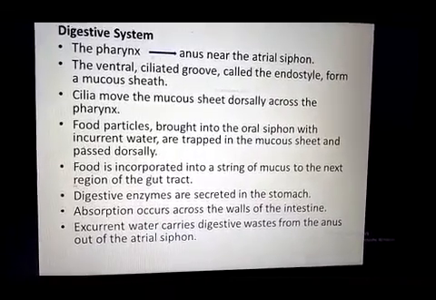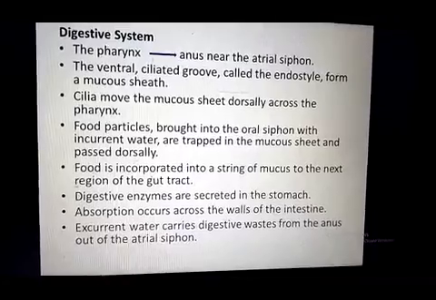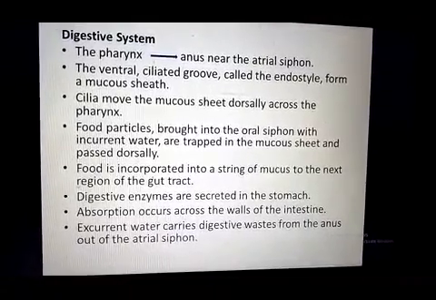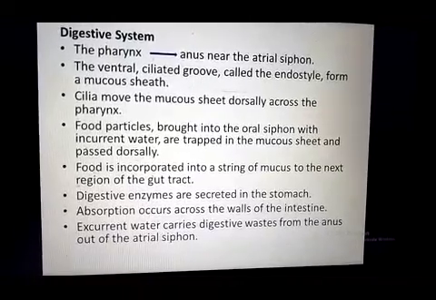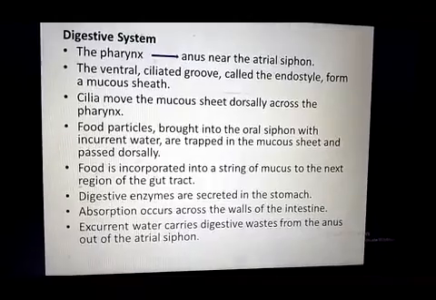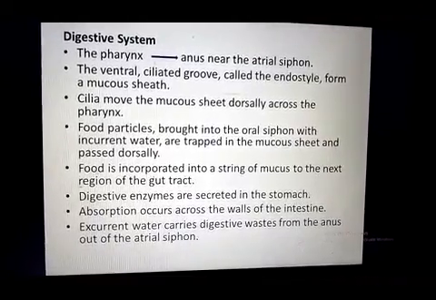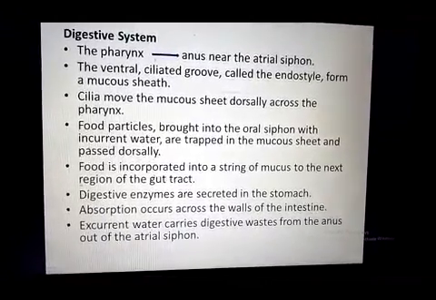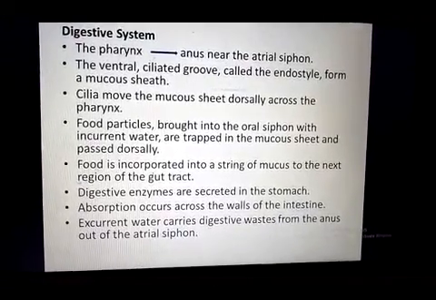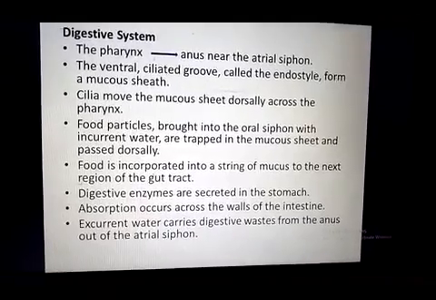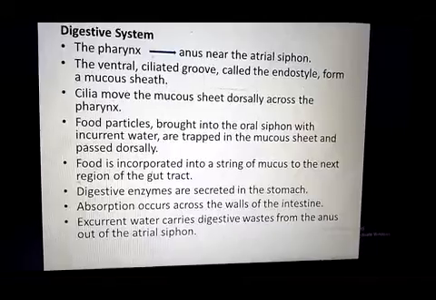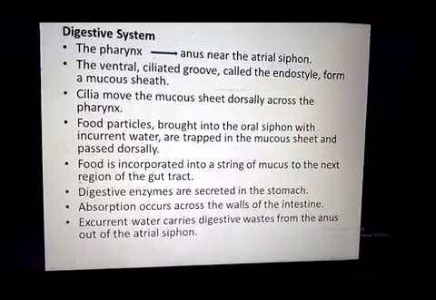On one side of the pharynx, the endostyle is present. This endostyle is a ciliated chamber that secretes mucus. This mucus forms a covering inside the pharynx and digestive system, and with the movement of the cilia, it forms a cord-like or string-like structure that extends from the pharynx to the stomach.